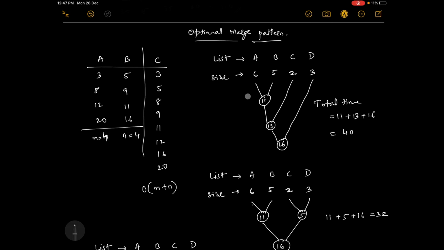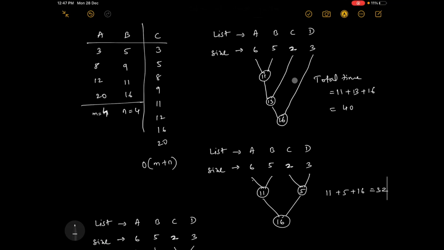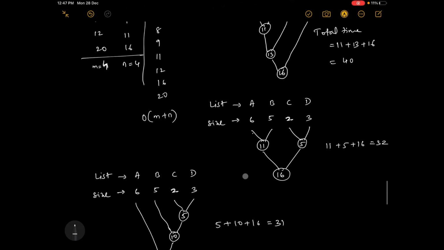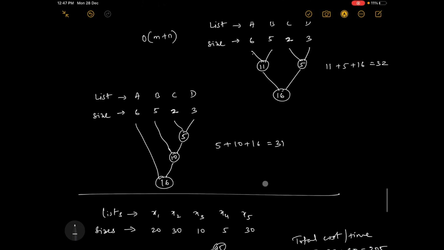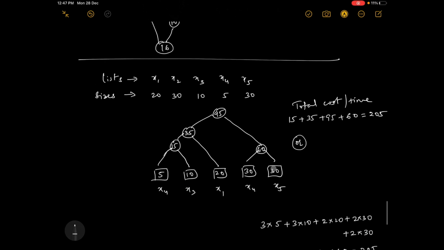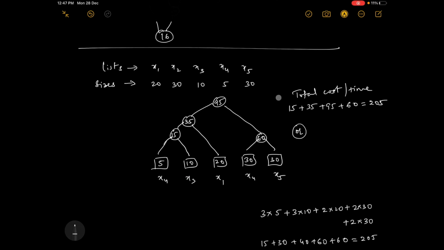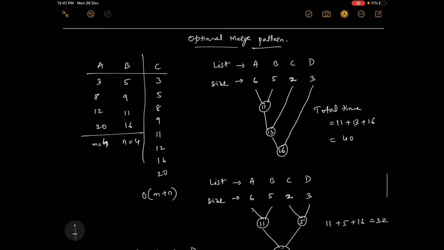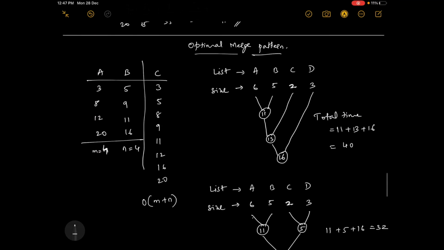So if this example is asked to explain using the greedy method, then you will have to take one example like this. You can take any example, explain which is the best method, and demonstrate the cost of one example. So that is it for the optimal merge pattern.